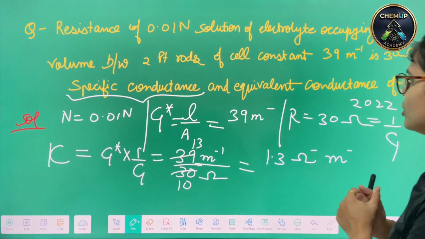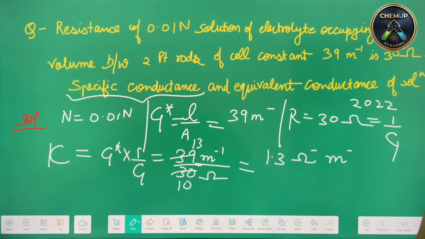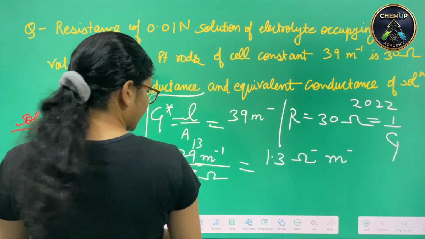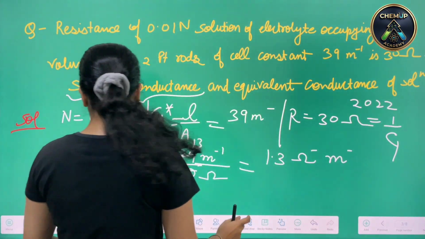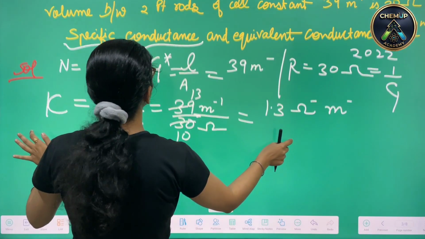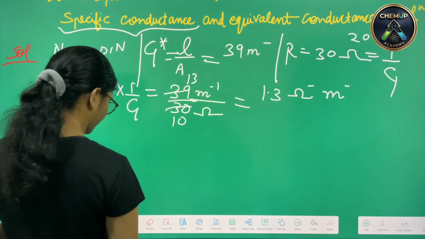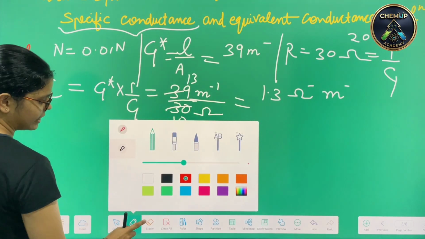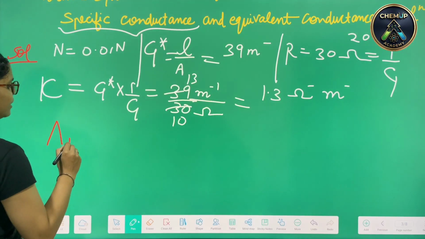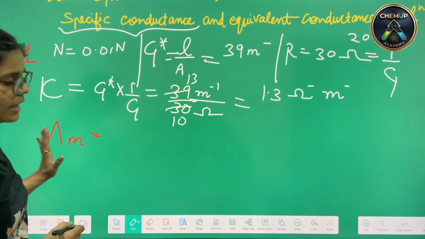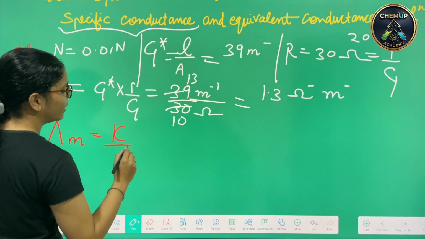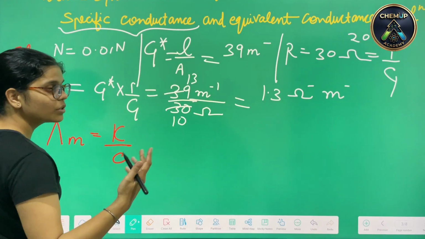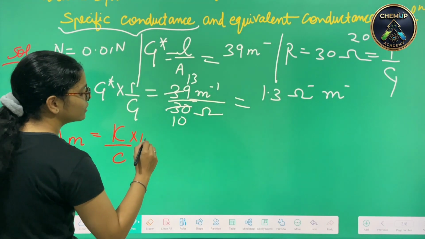Coming on to the next part, which says equivalent conductance. Equivalent conductance we all know. Let me just solve it for molar conductivity first, which says that kappa upon concentration has to give us the molar conductivity.